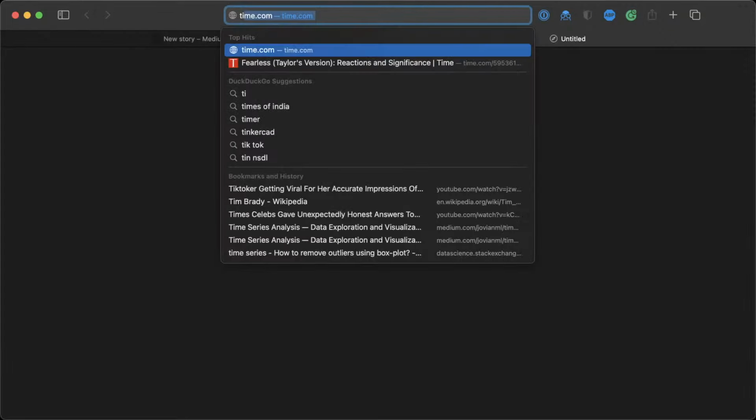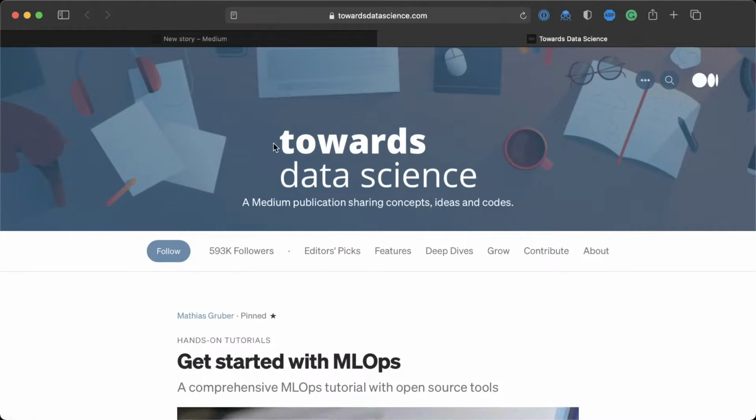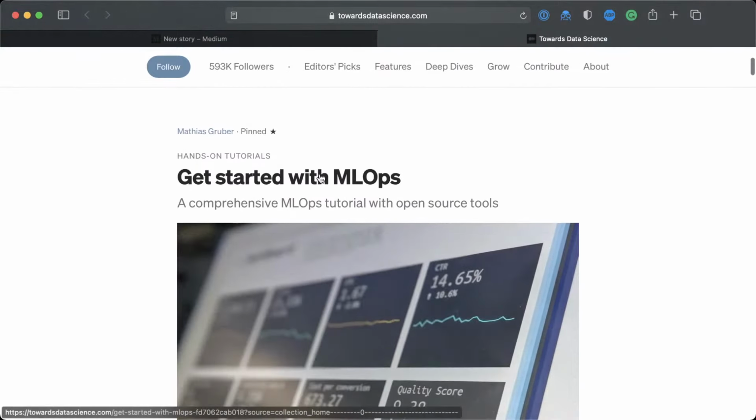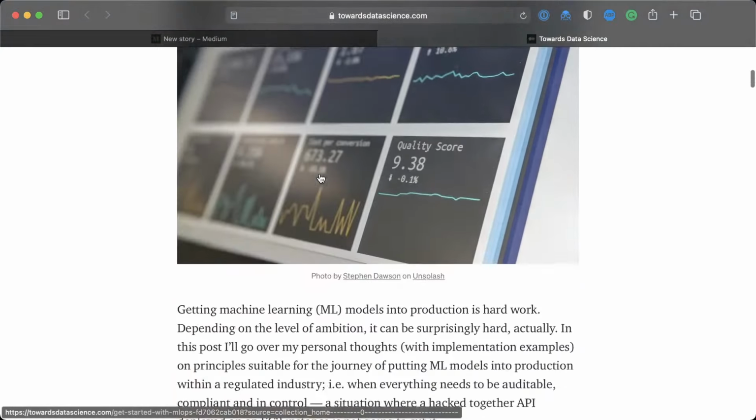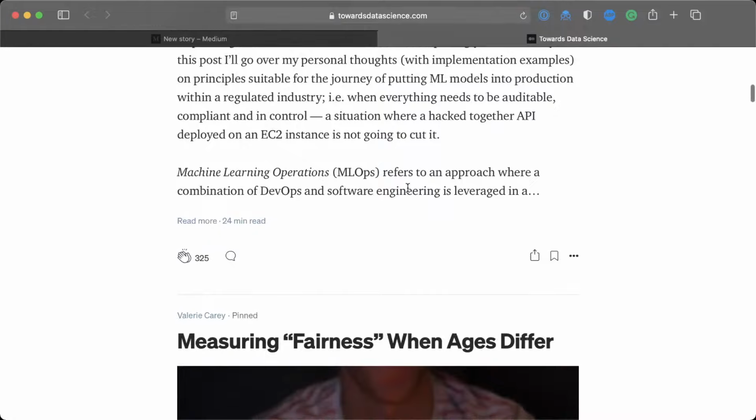And second, Medium has something called publications. So any blog post that you create on Medium, you can submit to publications. For example, one publication which is connected to the Medium network is the Towards Data Science publication. And this publication has quite a few followers. And you can submit your blog post to this publication, and that will get visibility. It will show up in the feeds of all the people who follow this publication.